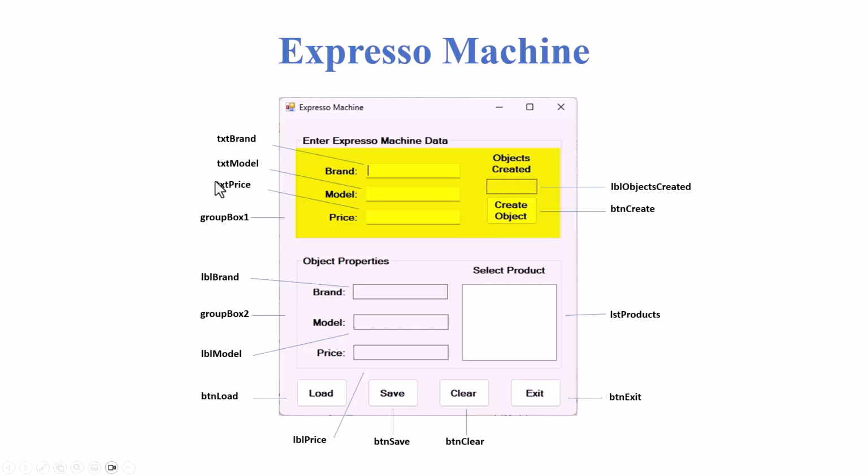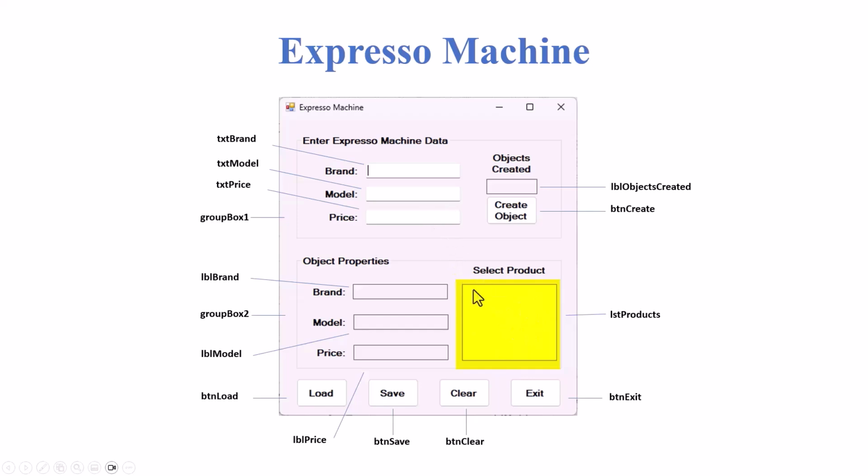So we have text brand, text model, text price, just as we had in the other applications we did before. All sitting in group box 1. Label objects created. This will tell us how many we actually created. And this will be the button create, which will actually do the creation of that. Whenever we put something in this Expresso area, we will create the object and it'll go into our list. When we do that, we're going to be updating a list products, a regular list box. This will contain just the models of everything that we're putting in here.